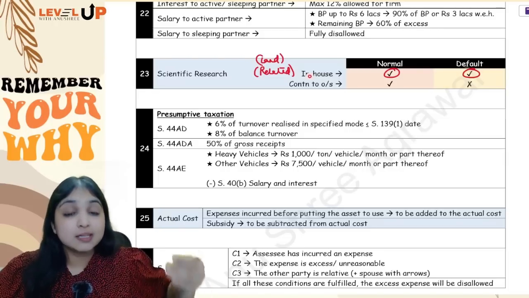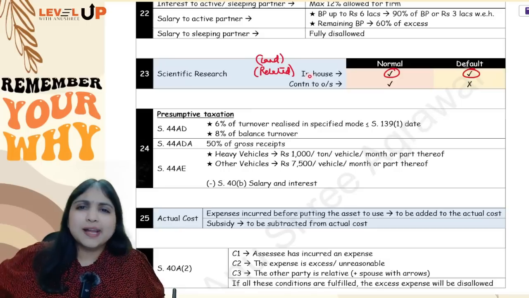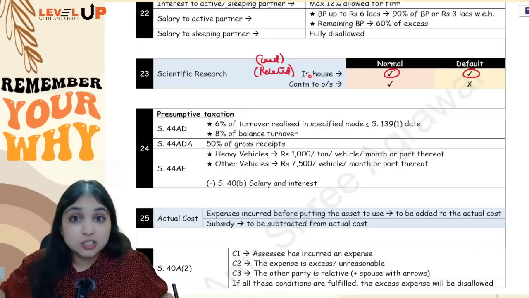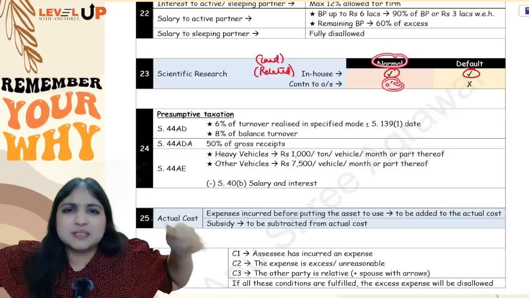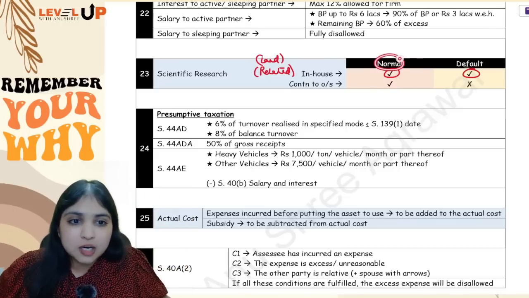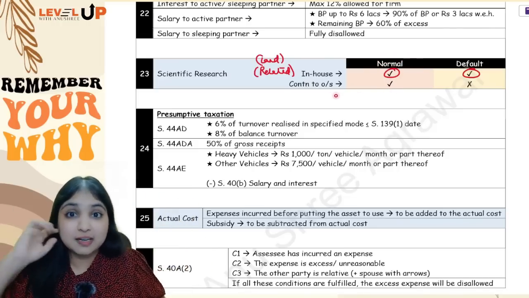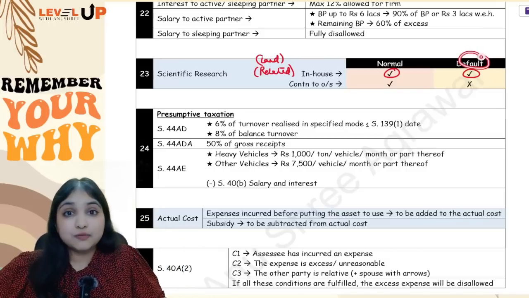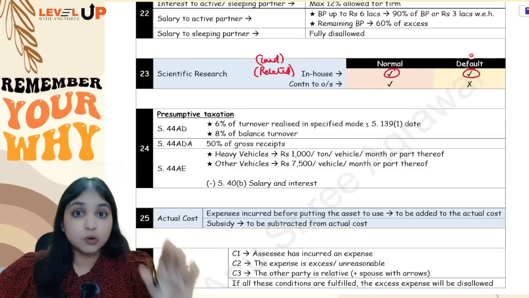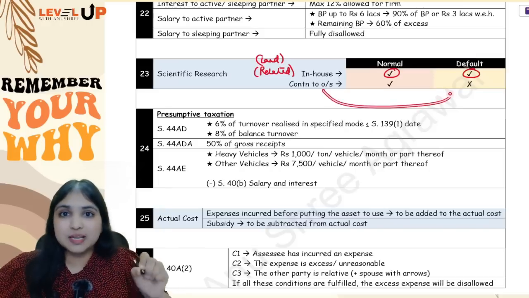However, contribution to outsiders, for example, if the assessee is contributing for scientific research, research in social science or statistical research to IIT, IIM, National Laboratory, Research Association, Indian Scientific Research Company and all, under the normal regime it will be allowed, whether it is related to the assessee's business or not. But under the default regime it is not allowed. Under the default regime, in-house scientific research is allowed, only contribution to outsiders is not allowed.